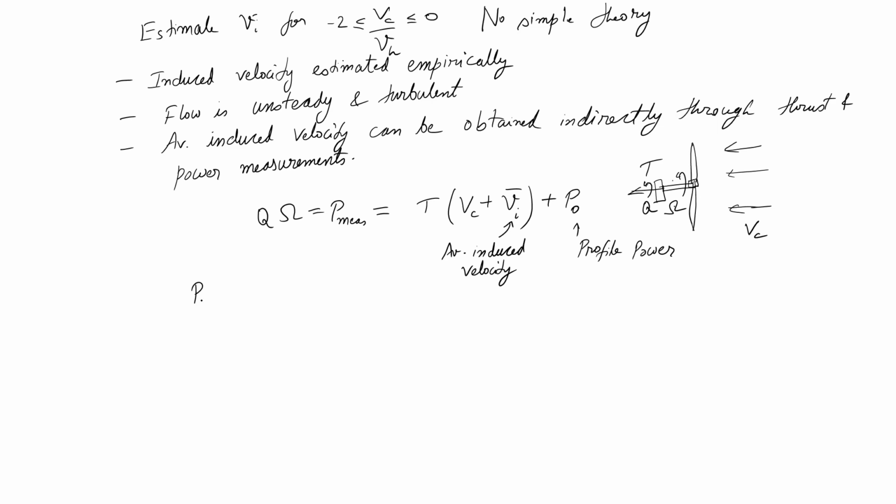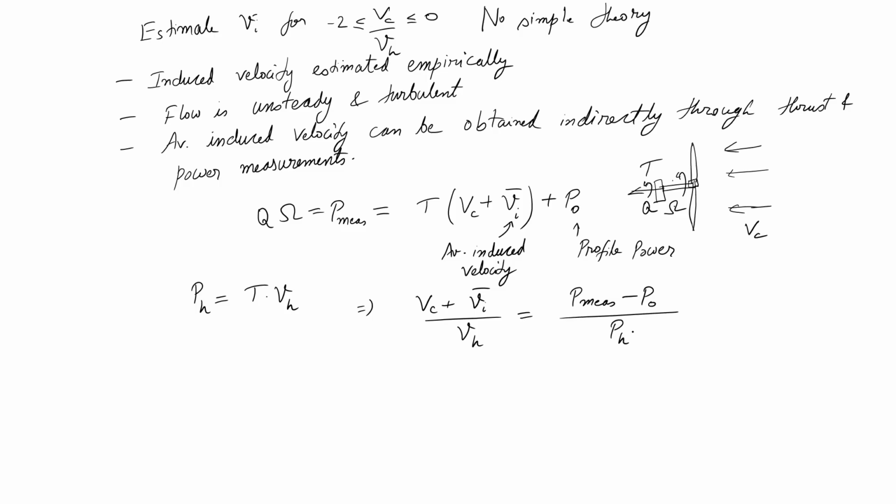We can also say my hover power from momentum theory is T into Vh. This is the normal formula which we have used so many times. So, if I divide these two equations, I can write this as (Vc plus Vi bar) by Vh equals P measured minus my profile power divided by hover power.